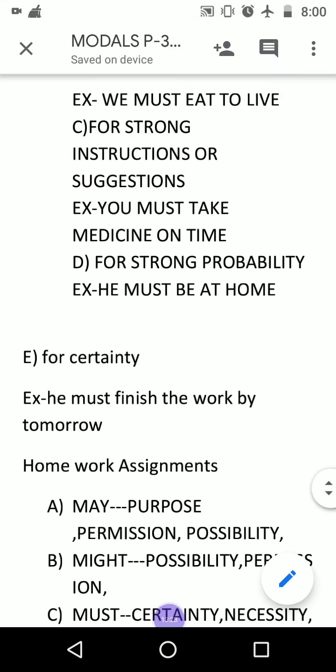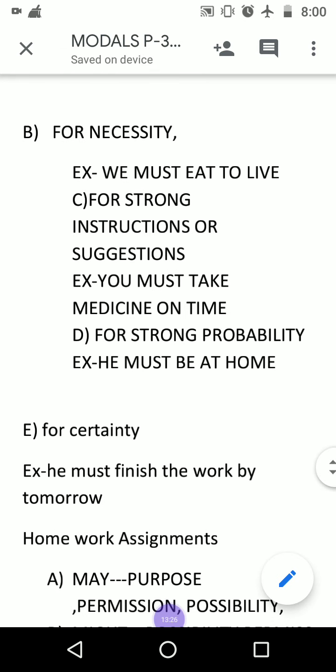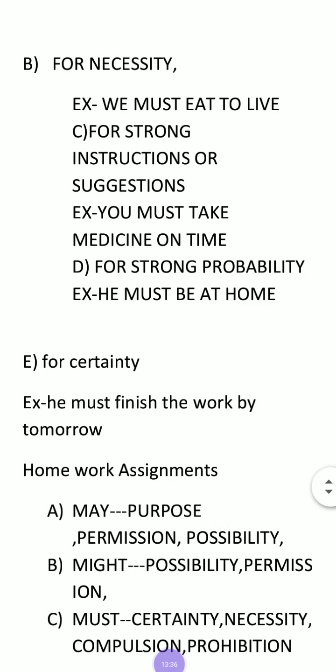After this, we'll continue with the next ones, like ought to, dare, need, has to, have to, had to, and then I will give you the worksheet example. First fill in the blanks and then edit the passage.